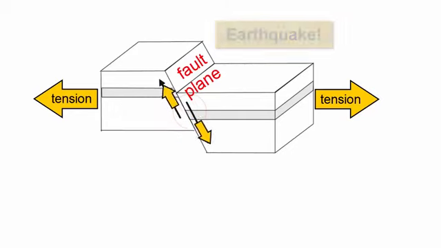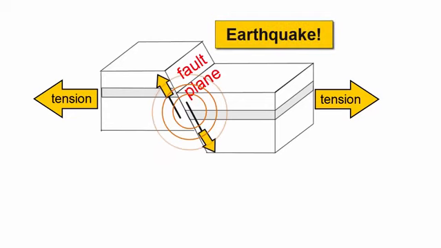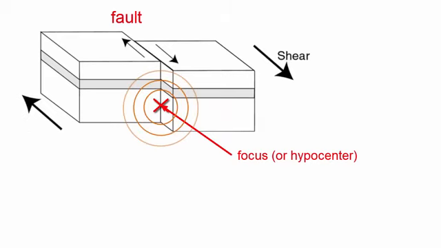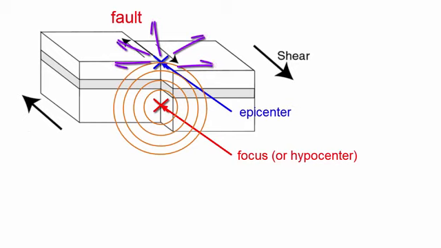When eventually the stress is high enough to overcome the friction and the fault slips, the release of the built-up stress energy causes the earth to shake, an earthquake. The spot along the fault where friction is first overcome and the slip happens is called the focus of the earthquake. The spot on Earth's surface directly above the focus, the place that will first receive the energy waves that emanate out of the focus, is called the epicenter.